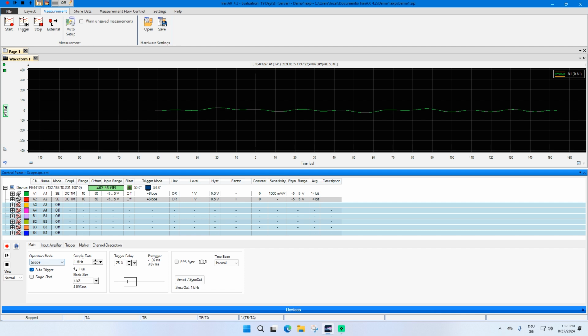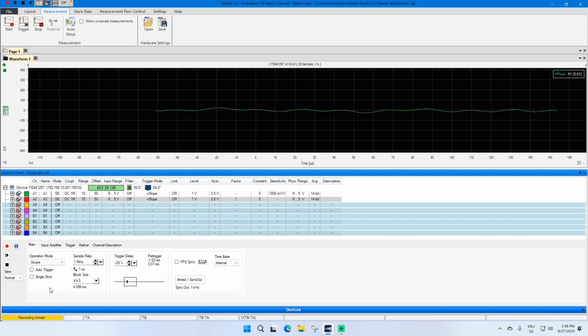Let's have a look at the scope mode. In scope mode you can set the sampling rate and the block length. This together gives you the length of your measurement. Like on every oscilloscope, you have this auto trigger and single shot option. With auto trigger, the software will trigger the system if there is no hardware trigger available, and single shot means that there is only one measurement done and then the measurement is stopped.